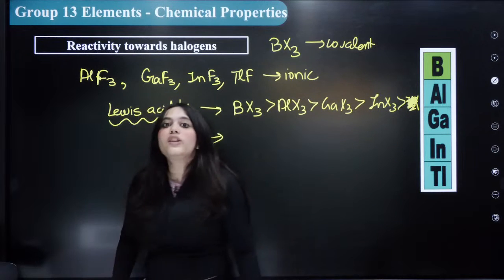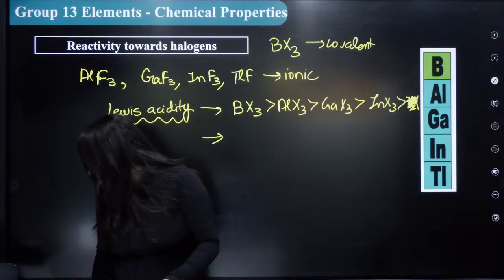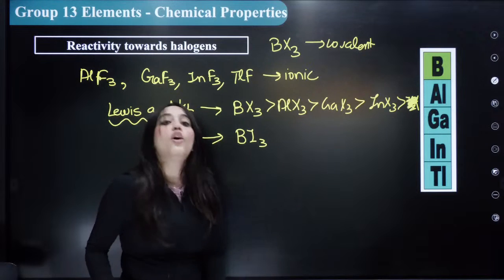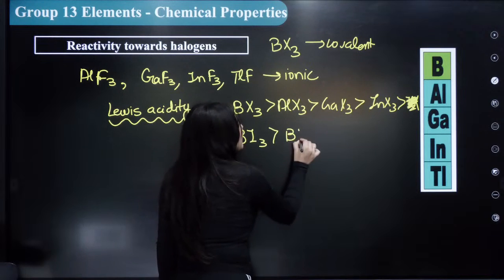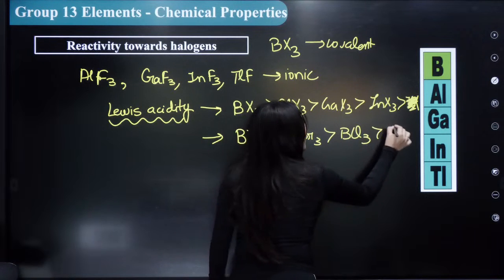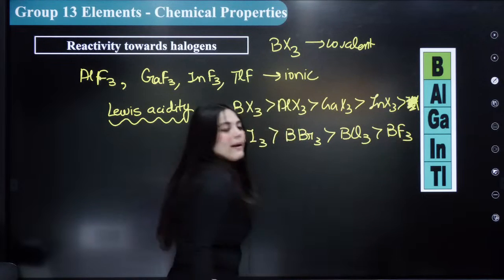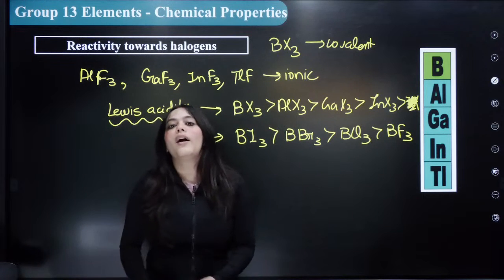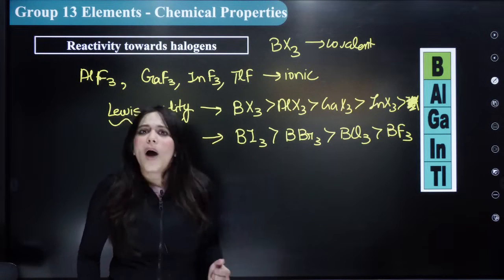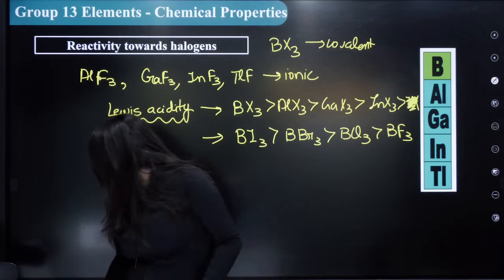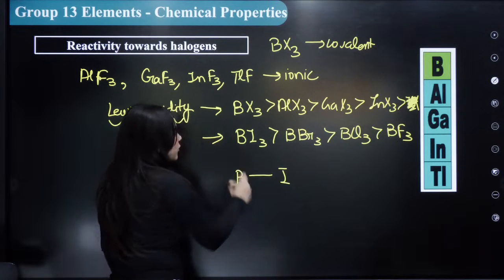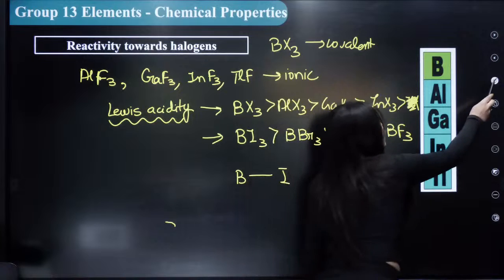Now if I change the halide and keep the other things the same, BI3 will be the most Lewis acidic, then BBr3, then BCl3, then BF3. What is meant by this? Boron triiodide will be the most Lewis acidic halide. Why is this the case? What is meant by Lewis acidic character? Let's talk about boron trifluoride first. One second.